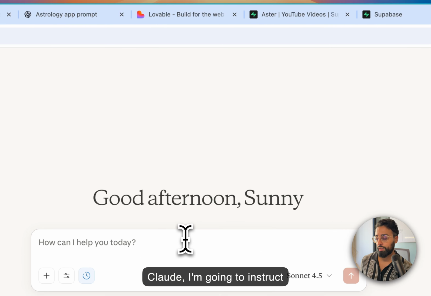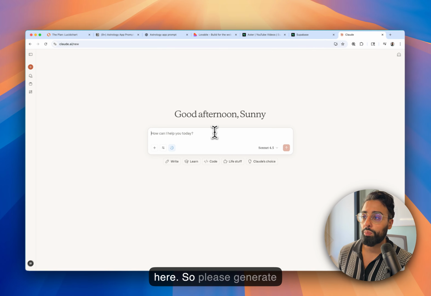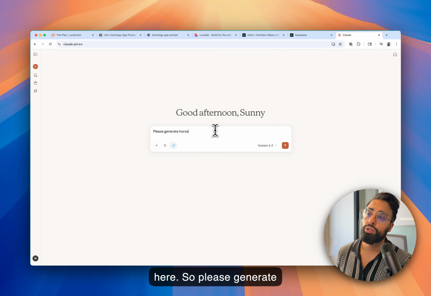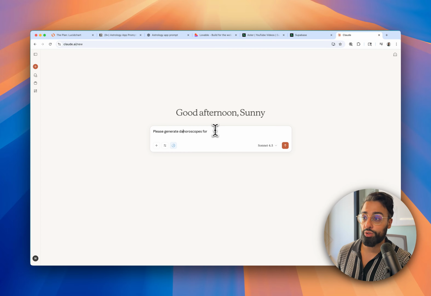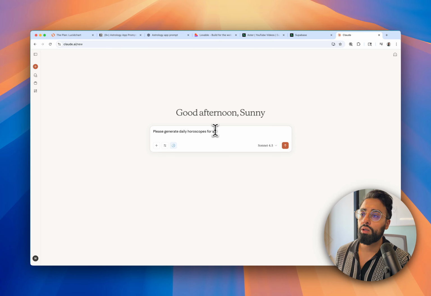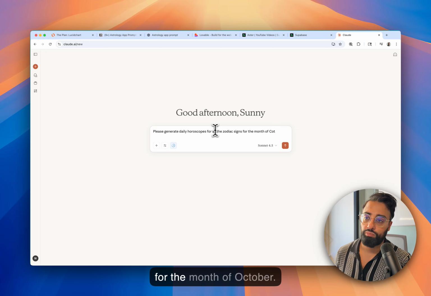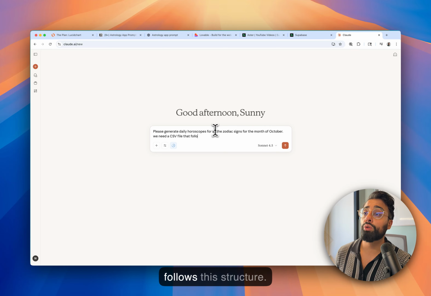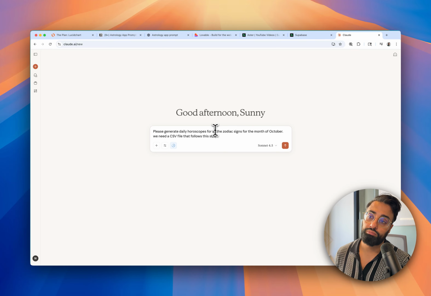So now that I'm in Claude, I'm going to instruct it here. Please generate daily horoscopes for all the zodiac signs for the month of October. We need a CSV file, which is simply a spreadsheet that follows this structure.